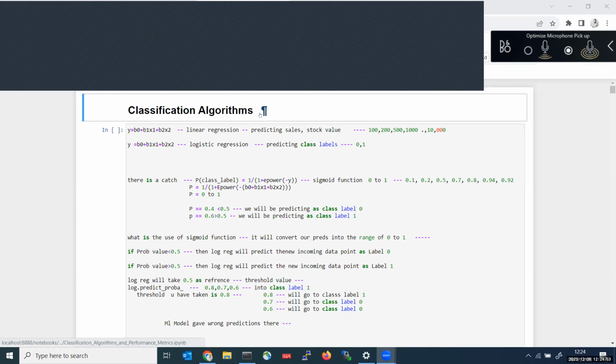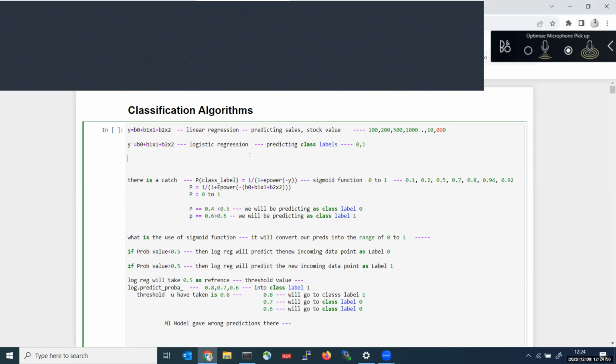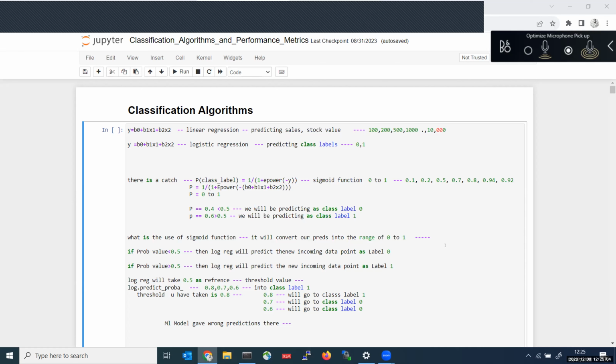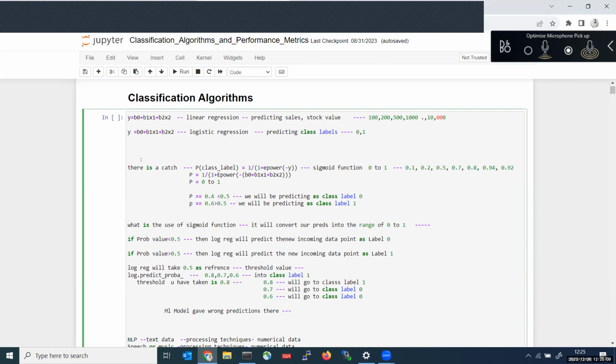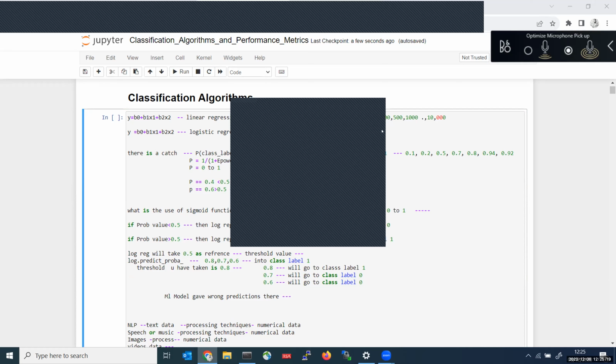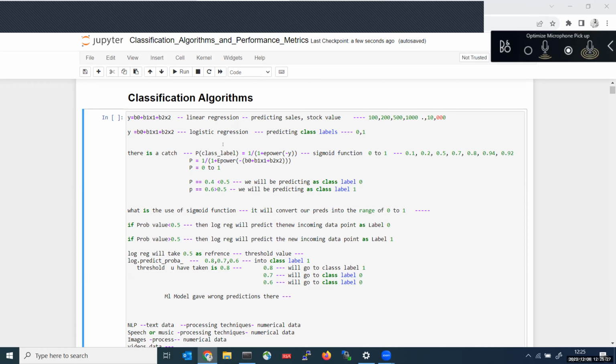So can anyone tell me what is classification? Why is everyone silent? Predicting the value. Yeah, predicting the target values for future class labels.